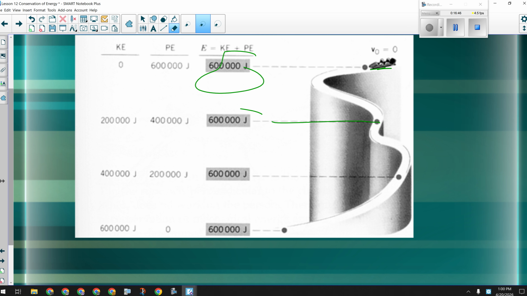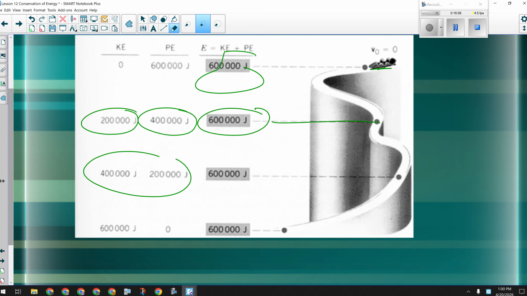Down here, they still have 600,000, but what changes? Well, they're speeding up, so they're getting more kinetic, but they're lower, so they have less potential. These two numbers are always going to add up to 600,000 joules in a conservation of energy situation. Questions on that?